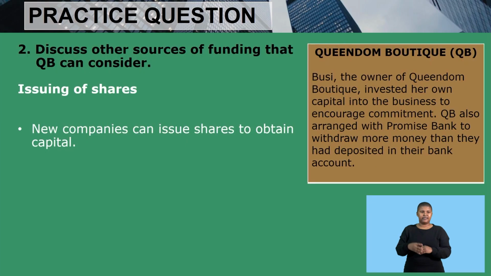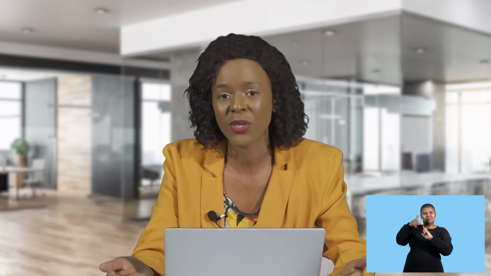Another source of funding that QB can consider is issuing of shares. New companies can issue shares to obtain capital. If your company is new and it is a public company, you can offer shares in order to raise the capital that you need. That's another source of funding. Instead of going to the bank, instead of angel funding, instead of leasing and hire purchase, you can opt for issuing of shares. You sell shares to the public, they give you money in exchange for a share, and you are getting the capital that you need in a business.